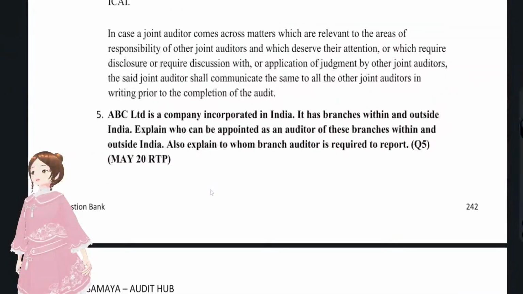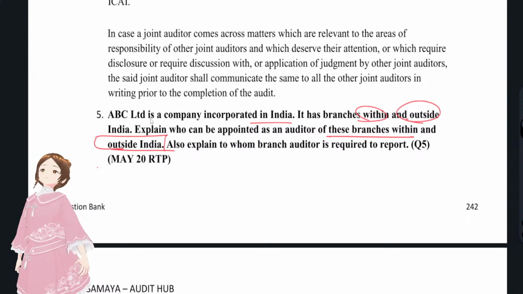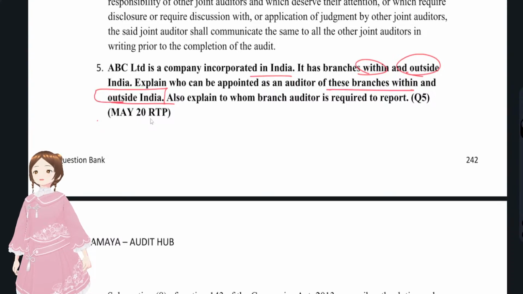Okay, now we'll see the fifth question, that is, ABC Limited is a company incorporated in India. It has branches within and outside India. Explain who can be appointed as an auditor for these branches within and outside India. For branches, either the statutory auditor or the auditor of the company might go and audit. And for outside India, who has to be appointed is a person with an equivalent degree, like CPA, for other branch auditors. And that branch auditor has to communicate to this company auditor with regards to any kind of frauds that had been happening. We'll see.